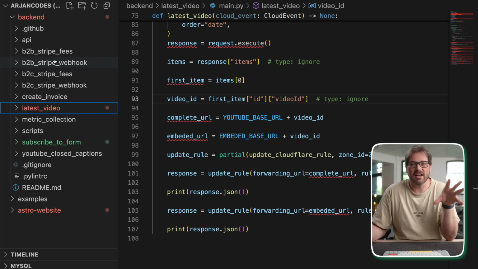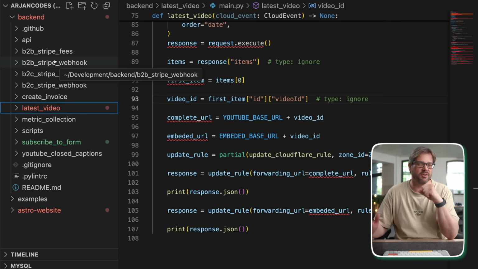There's one which catches the webhooks from Stripe. So if somebody does a purchase, a webhook is being launched and then we can do something like book the invoice. Another one is that Stripe charges fees. It's a payment platform. They need to make money. They charge fees. And these are sometimes independent from individual purchases. For example, if you use invoicing or tax computations, this is like a separate amount that's written off your account every day or something like that. And we also want to, of course, capture those so that we can also book those costs in the accounting system.